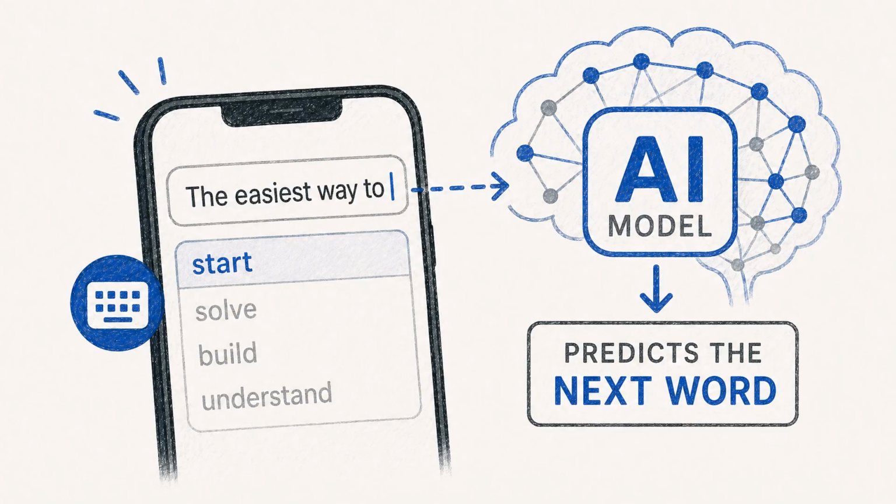The easiest way to begin is with autocomplete. If you type the start of a sentence, your phone predicts the next word. Large language models do something much more powerful, but the basic idea is related. They learn patterns in text, then generate the next likely piece of text.